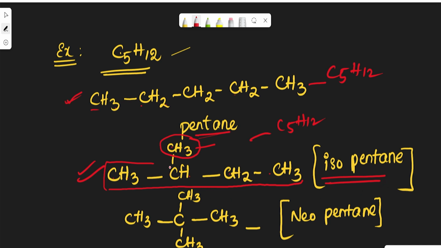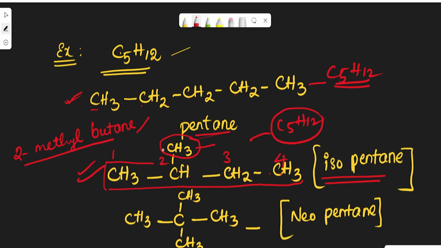In IUPAC, you may call it as 1, 2, 3, 4. So obviously 2-methylbutane. See, because at first, second, third, fourth, four carbons are there, so butane, and at the second position a methyl group is there. So the name is 2-methylbutane. So here the name is changing and the structure is also changing. Molecular formula is same but different by their structure.